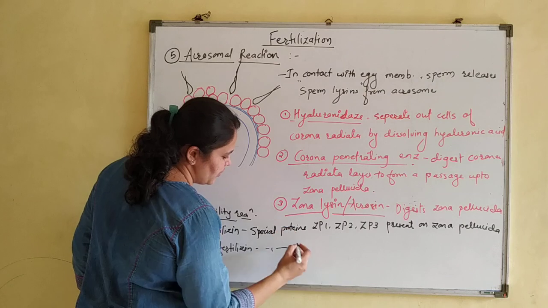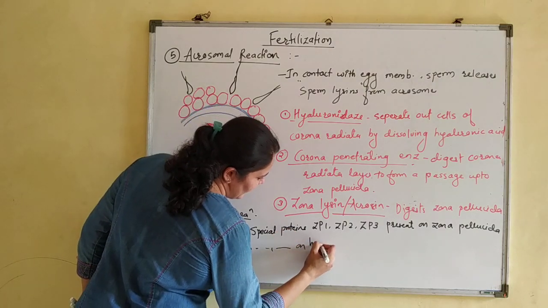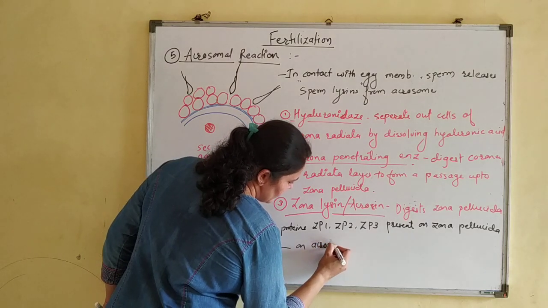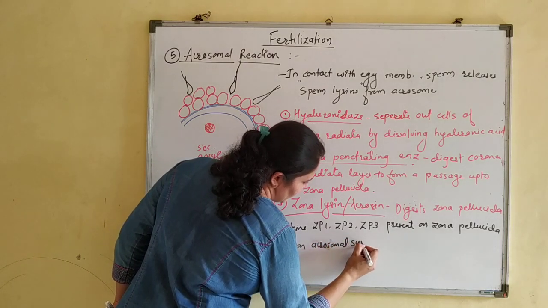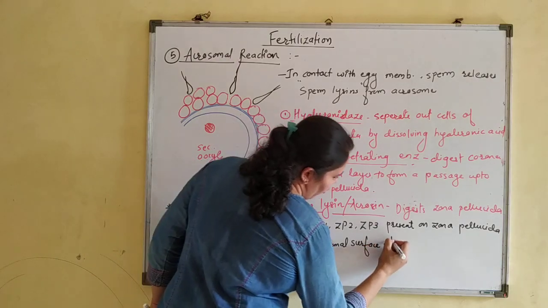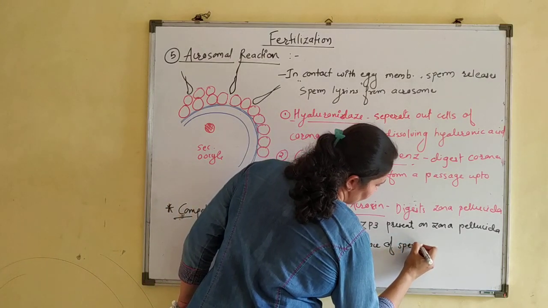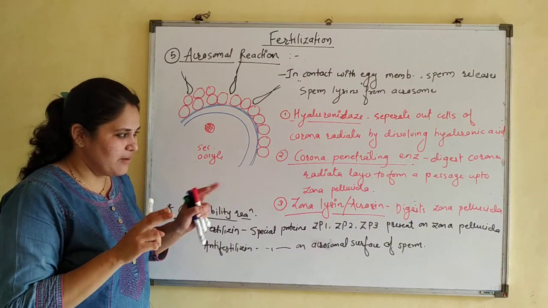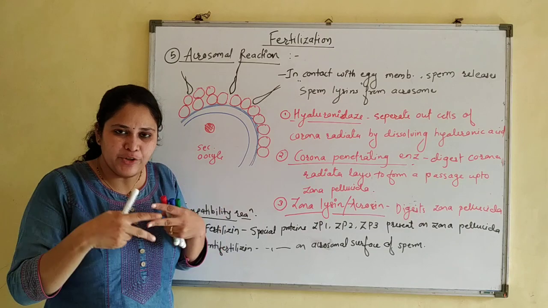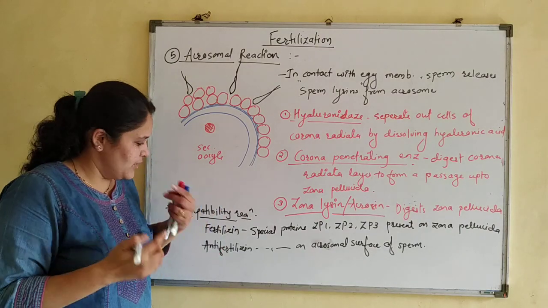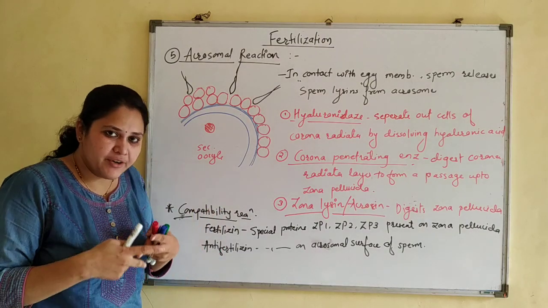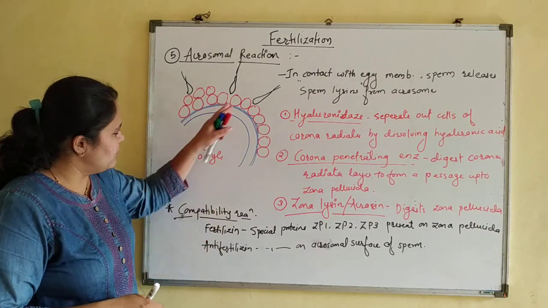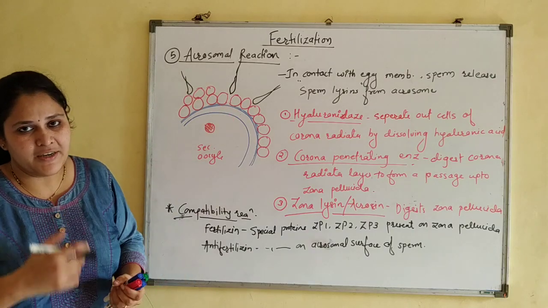Anti-fertilizing, these are special proteins on the head or on the acrosomal surface of sperm. Okay. So in the same way as antigen and antibody bind to each other, they react to each other, if this fertilizing and anti-fertilizing are compatible to each other, then only zona pellucida allows that sperm to enter inside.